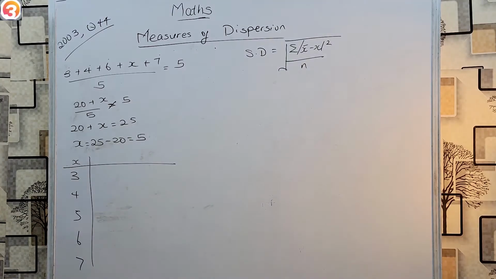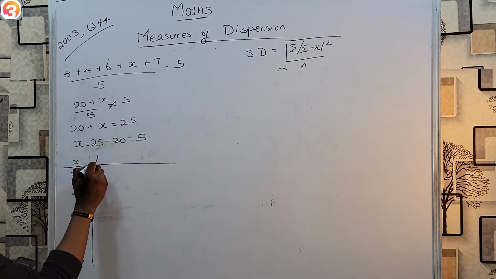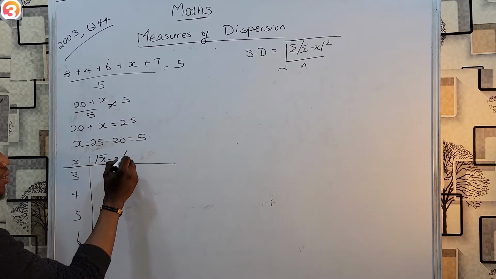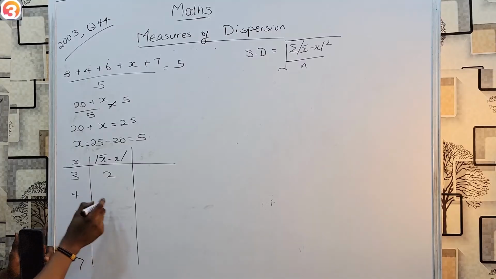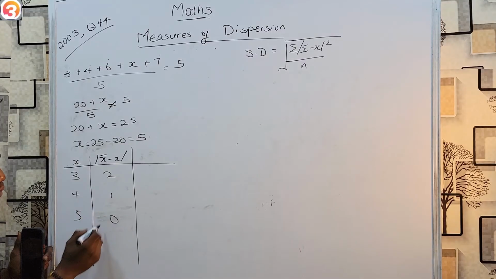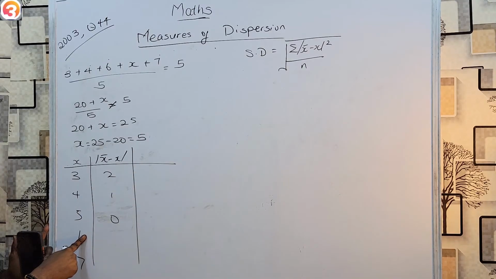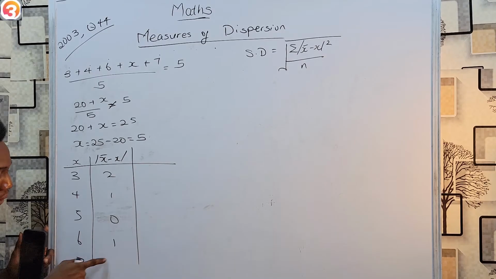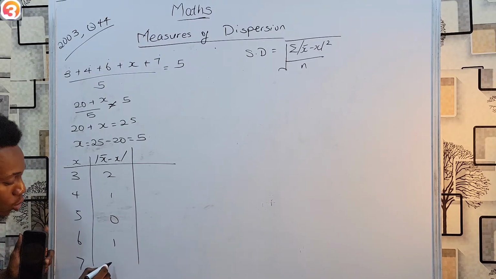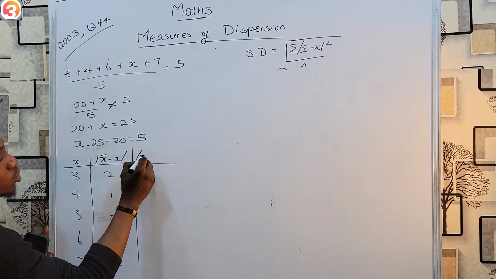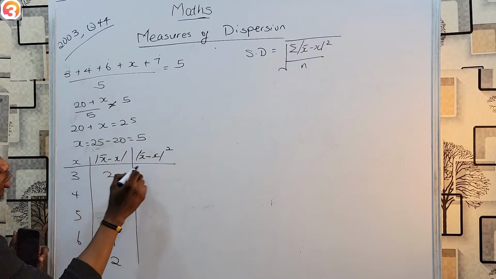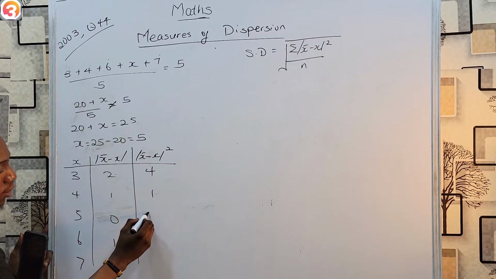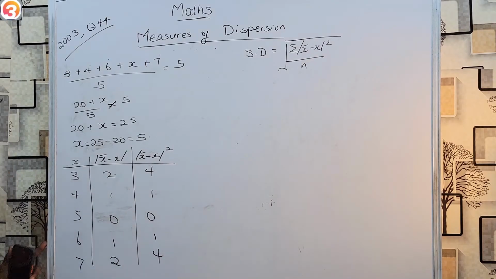Next up, mean minus x, absolute value. The mean is 5, so 5 minus 3 is 2. 5 minus 4 is 1. 5 minus 5 is 0. 5 minus 6 is minus 1, absolute 1. 5 minus 7 is minus 2, absolute 2. And then to square these values, it becomes 2 squared is 4, 1 squared is 1, 0, 1, 4.